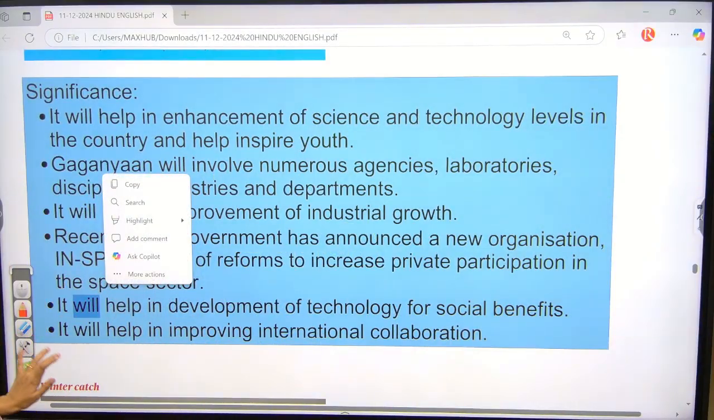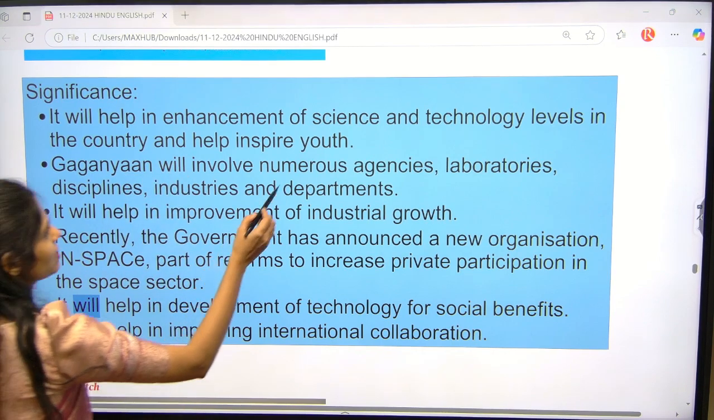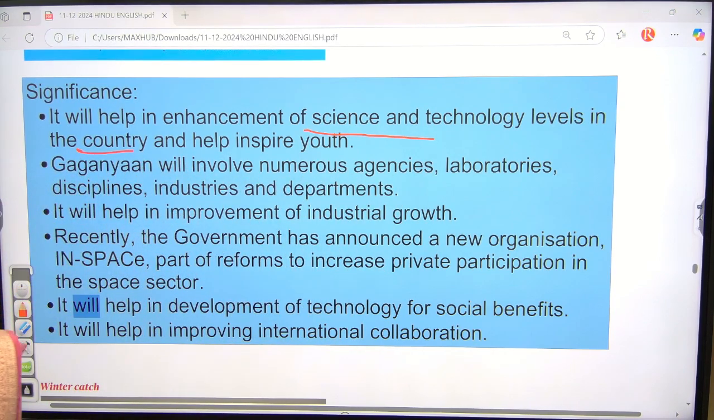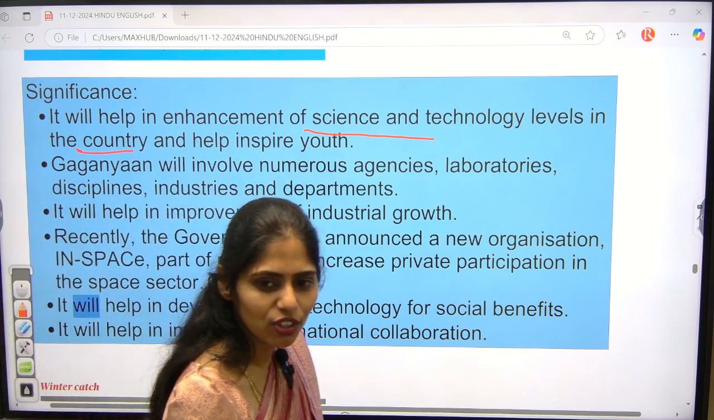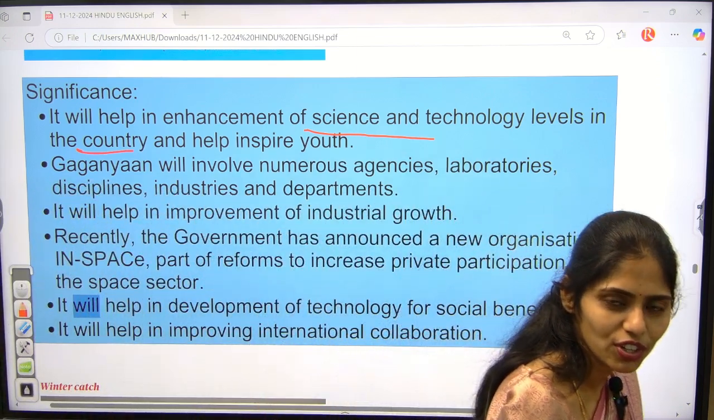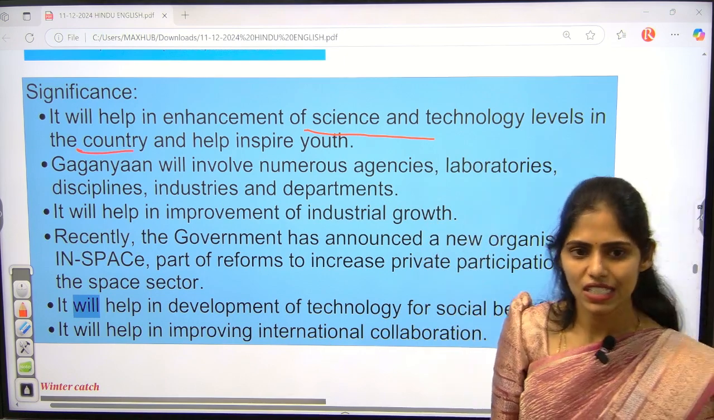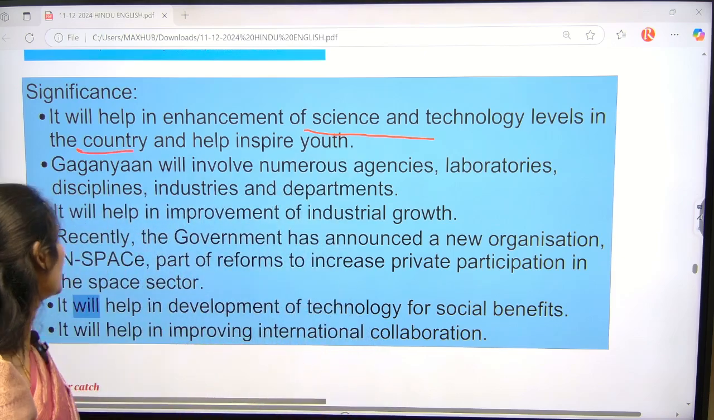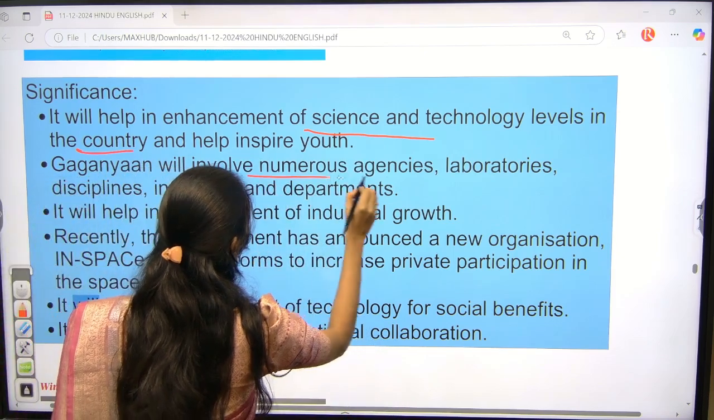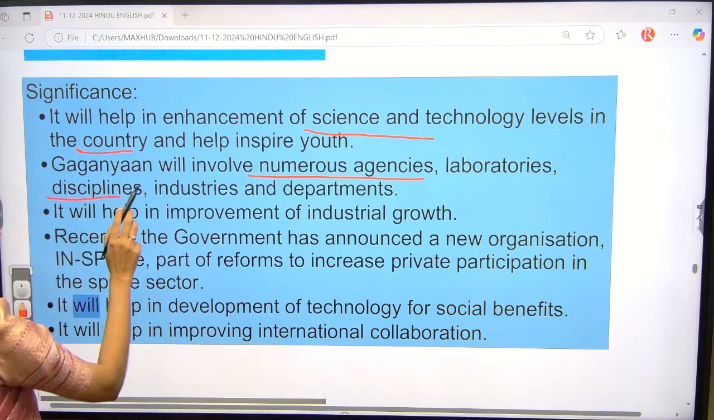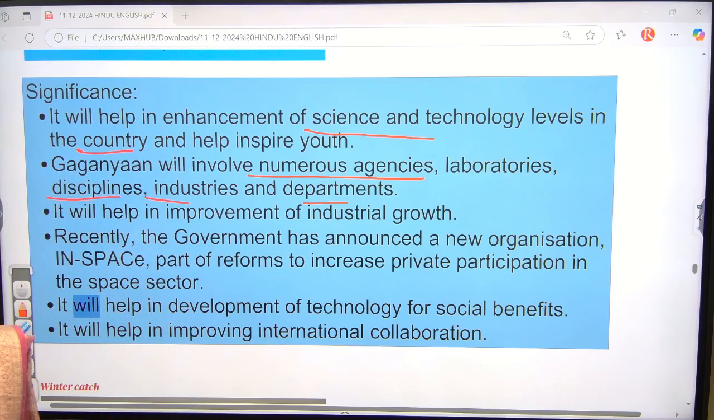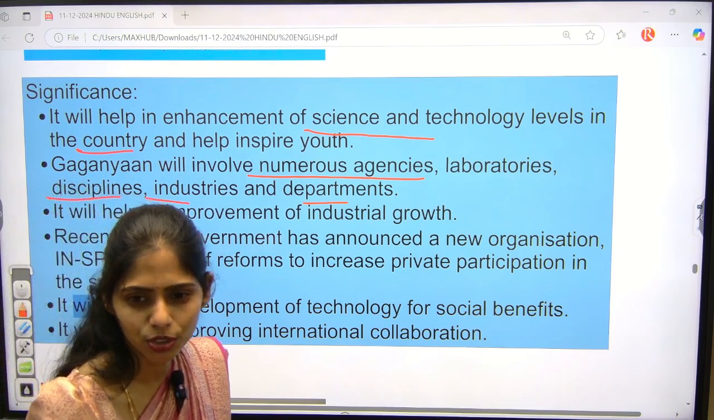Okay, let us see. The first one here is it will be helpful for enhancement of S&T levels in the country so that it will inspire the youth. Whenever we make this kind of launches, awareness increases in the youth so that we can attract more youth into space technology. We can also involve numerous agencies, laboratories, disciplines, industries and departments so that obviously we can improve employment opportunities and economic growth of the country.